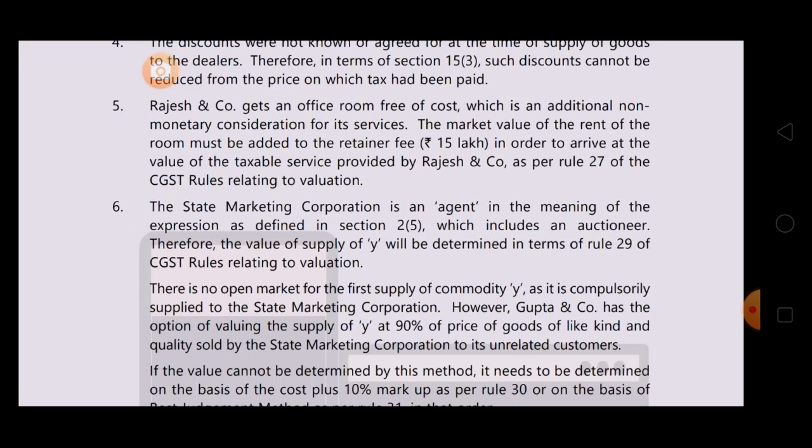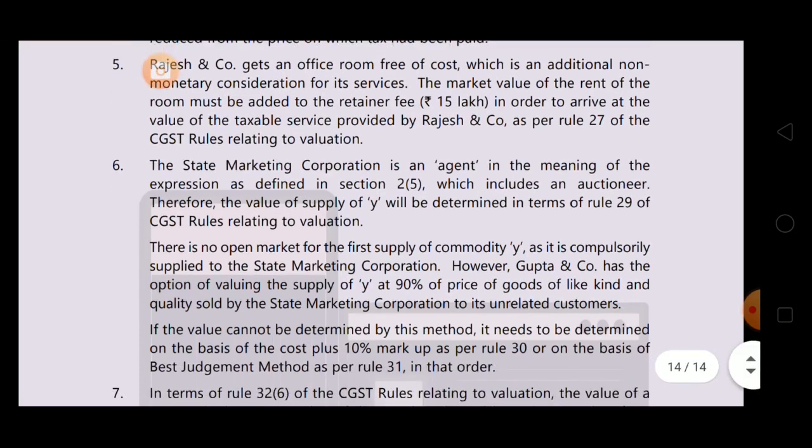Now what we studied in Rule 29, that we have to take open market value, or we have to take 90% of the price charged by recipient to unrelated customer of price of like, kind and quality. If that is not possible, then we are supposed to apply Rule 30 or 31. See what is given here. There is no open market value for the first supply of commodity Y, as it is compulsorily supplied to state marketing corporation.